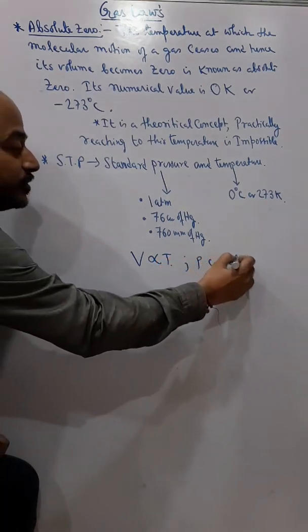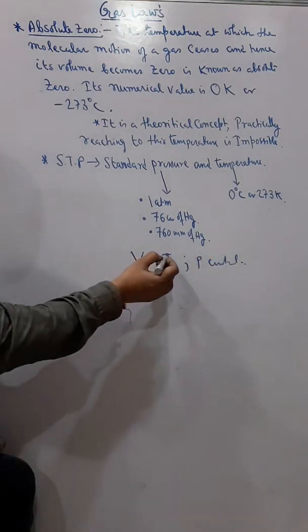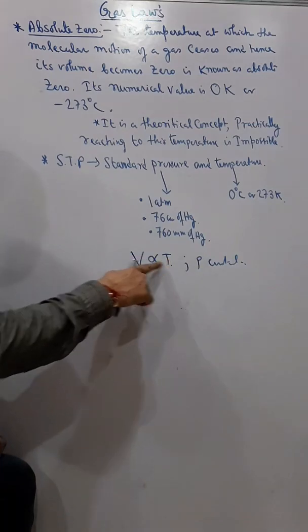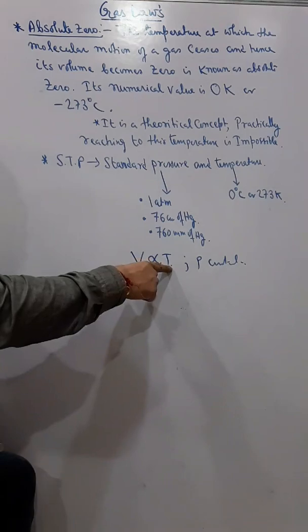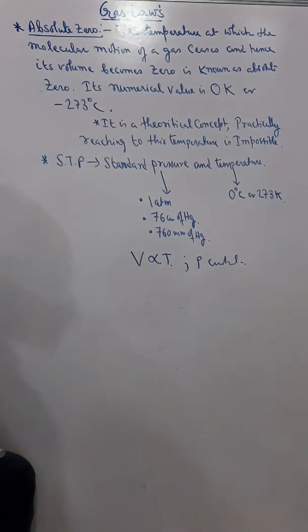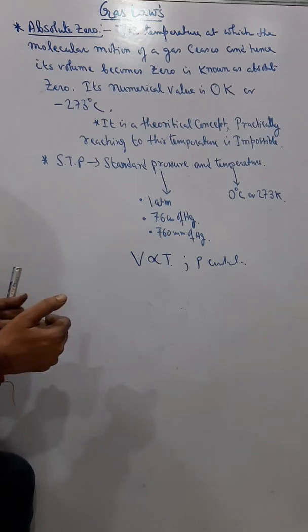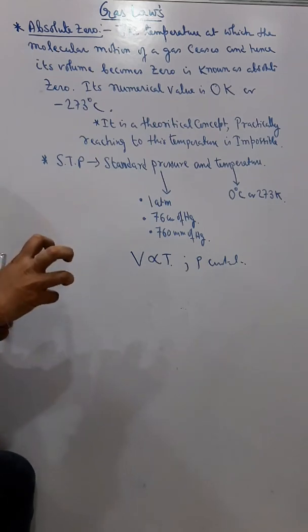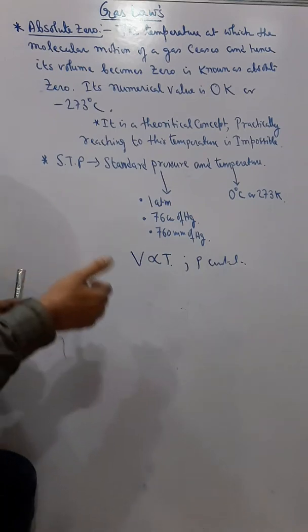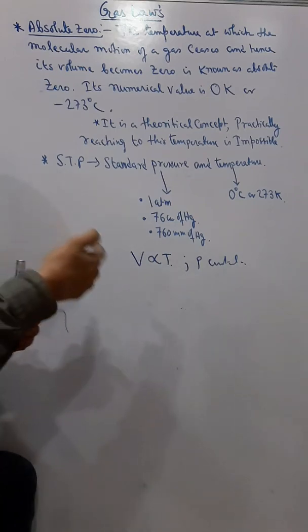So this is Charles' law. That means, as we know, if the temperature increases, the volume will increase. If the temperature decreases, the volume will decrease. Now just try to understand: if I decrease the temperature of a fixed mass of gas, its volume will decrease. If I further decrease the temperature, its volume will further decrease.